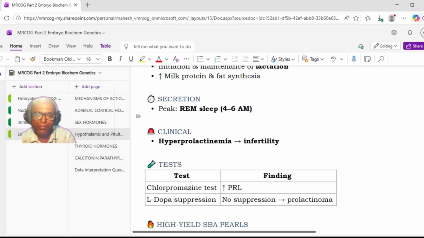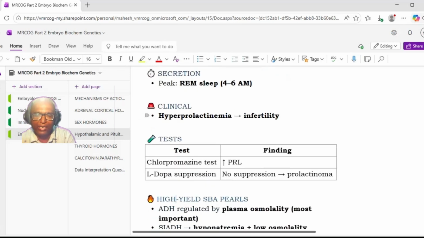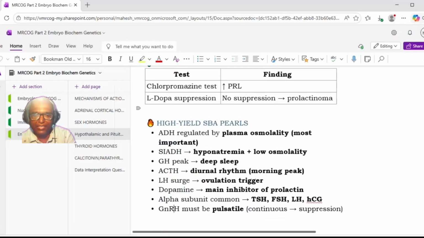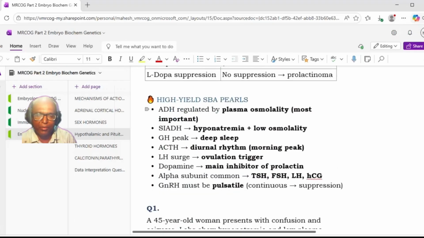Clinically, hyperprolactinemia may lead to infertility, and the tests related to prolactin are the chlorpromazine test, which will increase the prolactin level, and L-DOPA suppression. There is no suppression in prolactin. So if it is a prolactinoma with L-DOPA, there is no suppression, that will reflect the prolactinoma. So from the examination point of view, certain things we should remember.